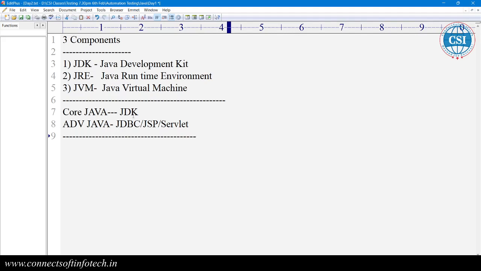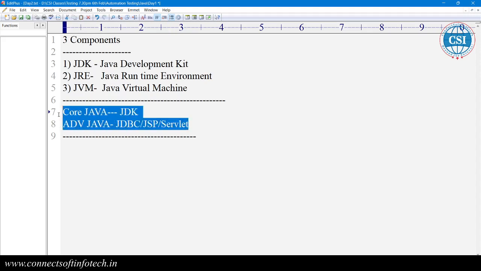If you know manual testing, then you start automation, you know core Java well, and after that you can start development. Slowly you can learn advanced Java, become a Java developer, and get a high package.